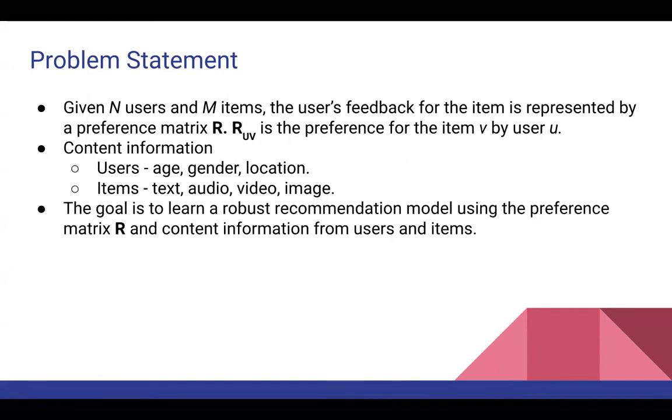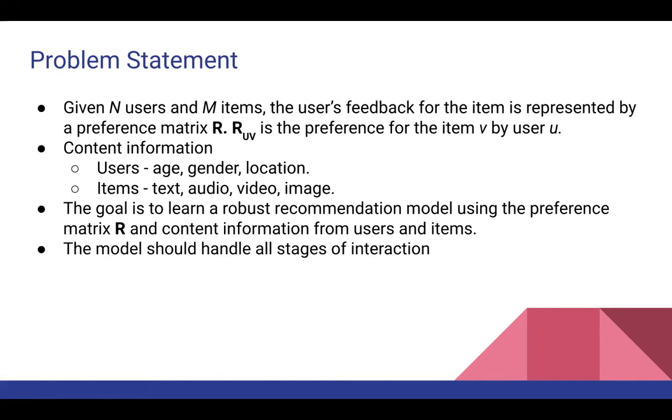And the final goal is to learn a robust recommendation model using the preference matrix R and content information from users and items. And the model should handle all stages of interaction, right from cold start to sparse to warm or dense.